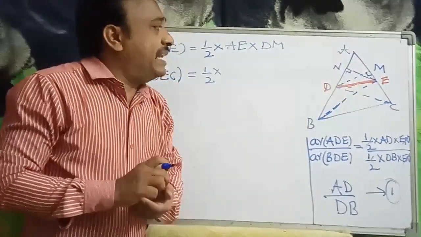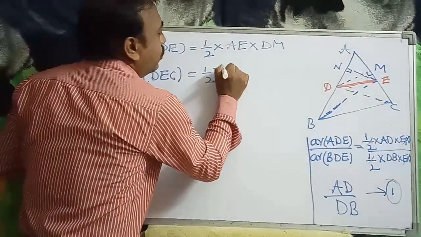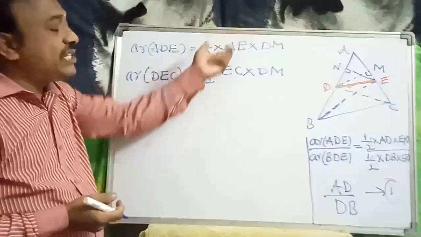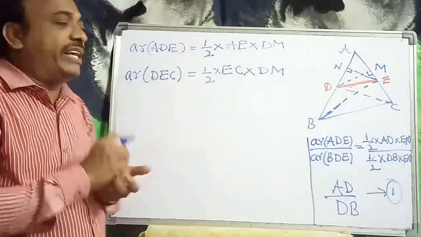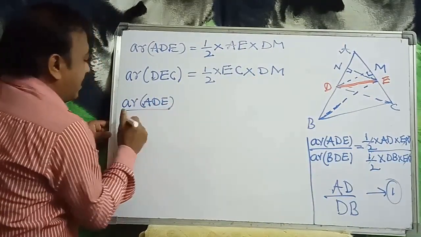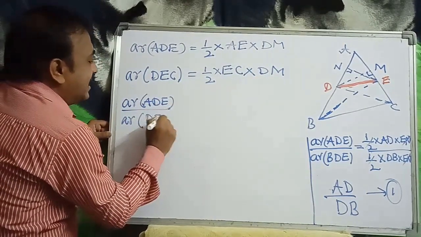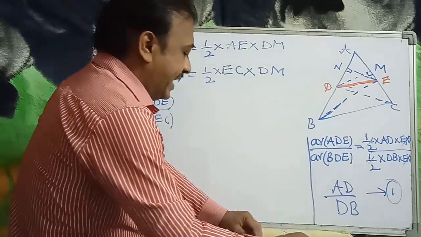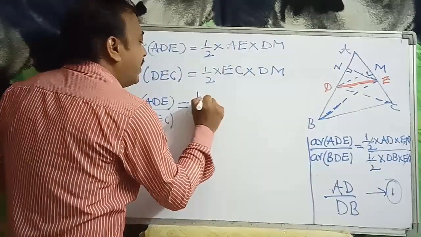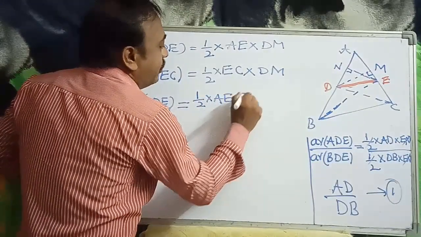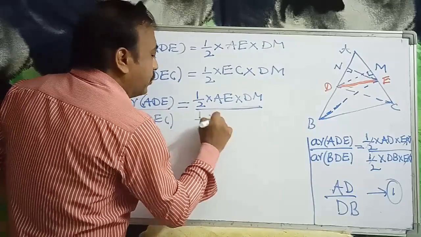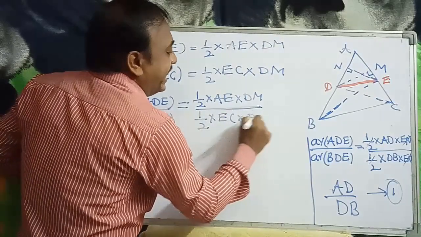Now taking the ratio of these two triangles, area of ADE by area of DEC is half into AE into DM by half into EC into DM.